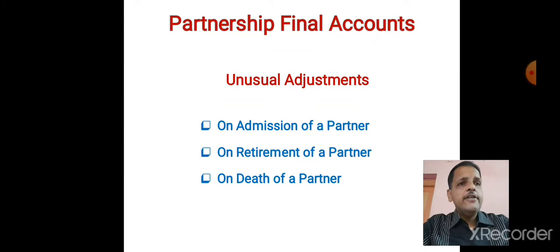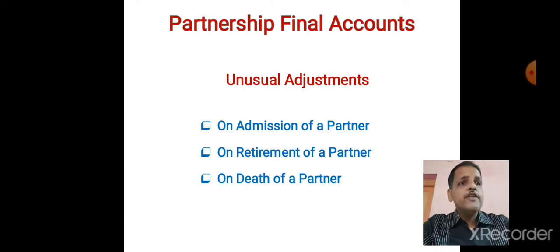On the other hand, on the very first date of the year, or maybe on the last date of the accounting year, one of the partners working in the partnership retires from the partnership, leaves the partnership, that is known as retirement of a partner. Another thing happens, unfortunately, one of the partners from the firm dies.